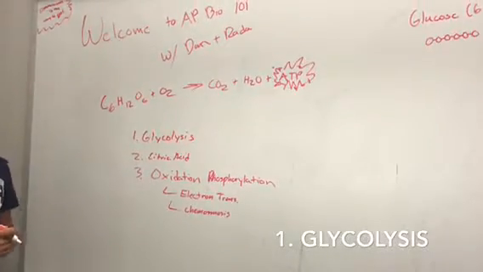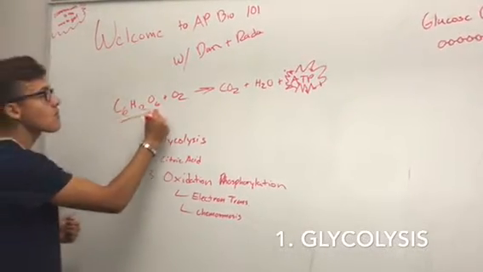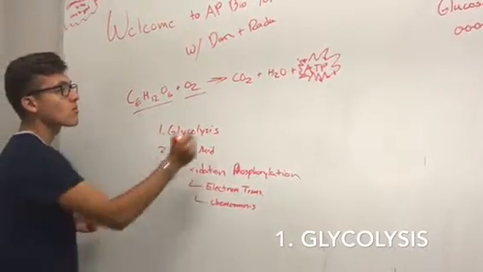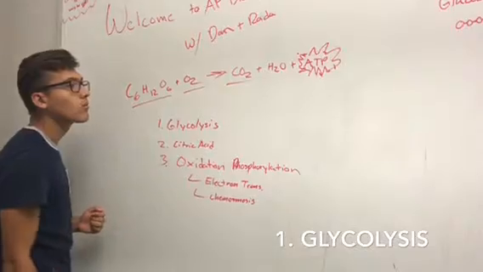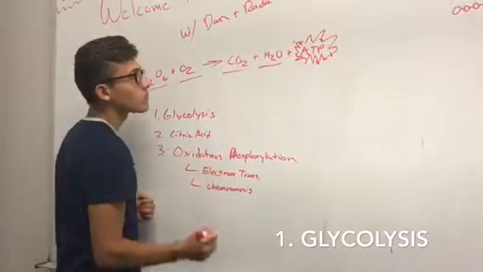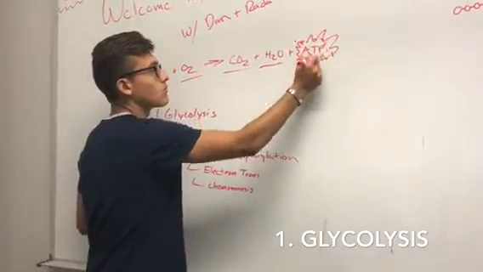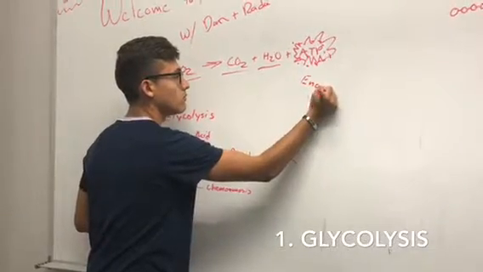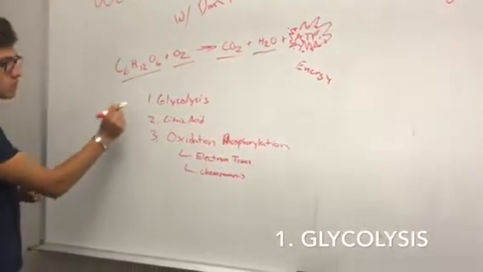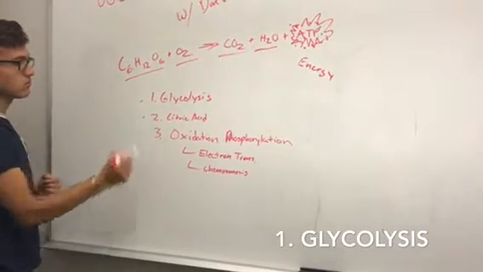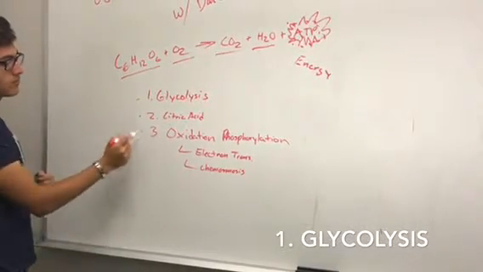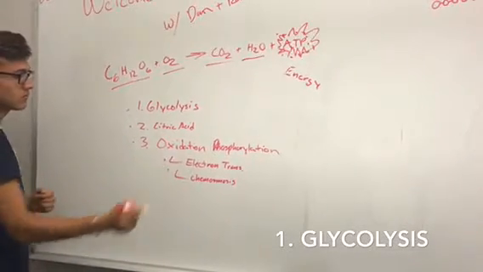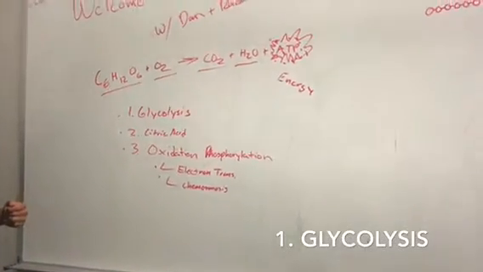The equation for cell respiration is C6H12O6 plus O2, which is oxygen, equals CO2, which is carbon dioxide, H2O, which is water, and ATP, which is also known as energy. Cell respiration is divided into 3 stages: glycolysis, the citric acid cycle, and oxidative phosphorylation, which is then divided into 2 subgroups, which are chemiosmosis and the electron transport chain, or ETC for short.